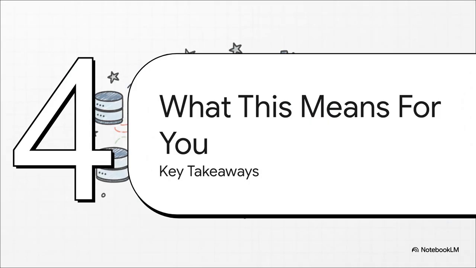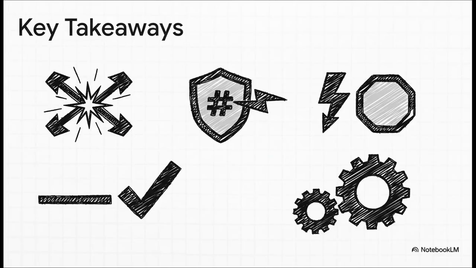Okay, let's pull back for a second and talk about what this really means for you, whether you're a developer or just curious about how we build software that doesn't fall apart. So, what are the big things to remember here? First, anytime you have multiple things happening at once, you've got to be worried about race conditions. It's a minefield for your data. Second, optimistic locking is your best friend here. It's like a shield that prevents data corruption by just checking a simple version number.